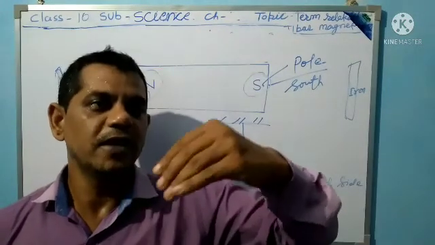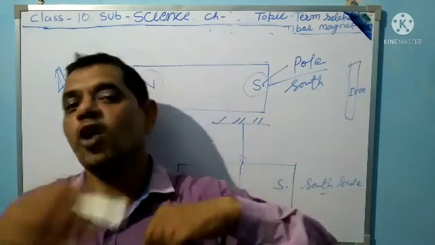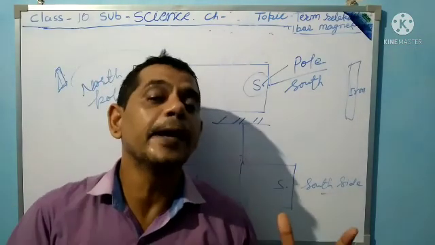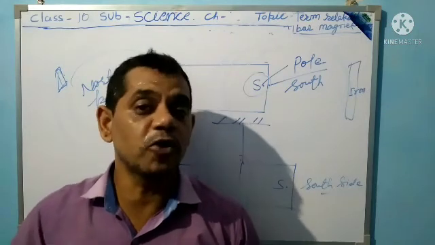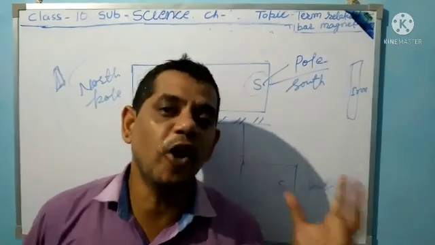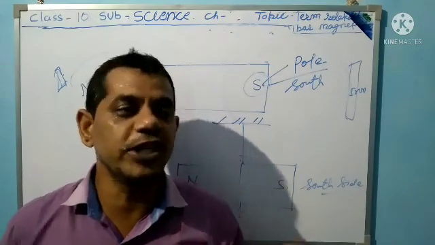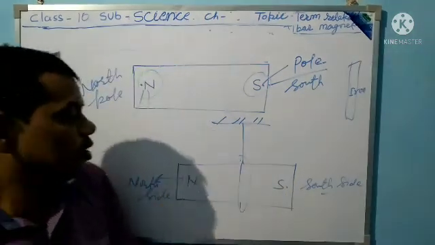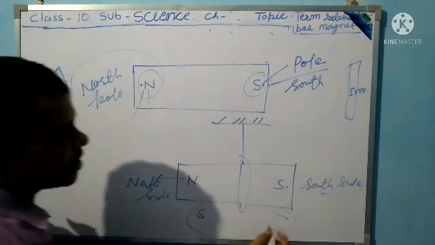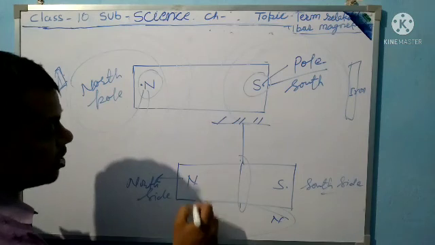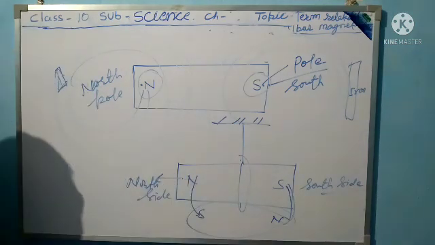Because our earth behaves like a magnet, the north pole of a bar magnet points to what is like a south pole, so the earth's north is a south pole and its south is a north pole. Different poles attract each other, so when two magnets are suspended, their opposite poles attract each other.